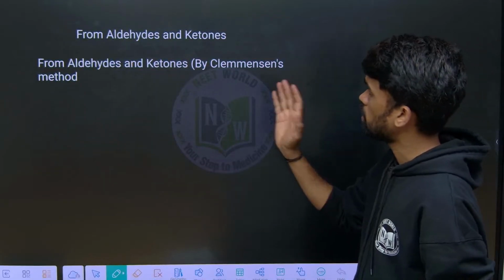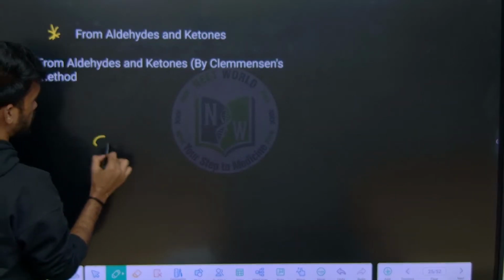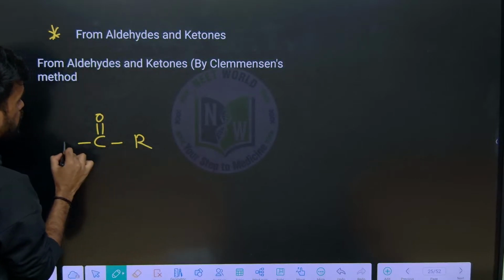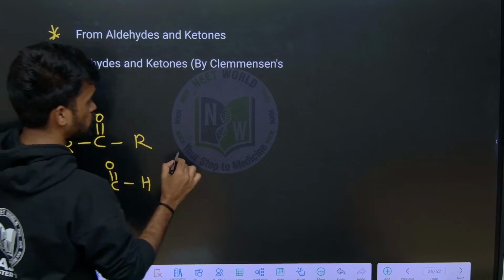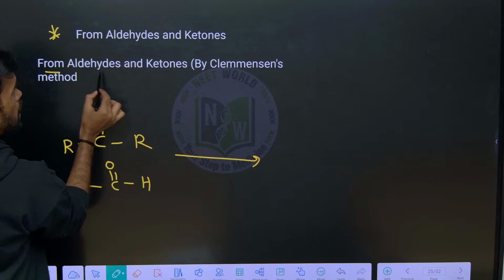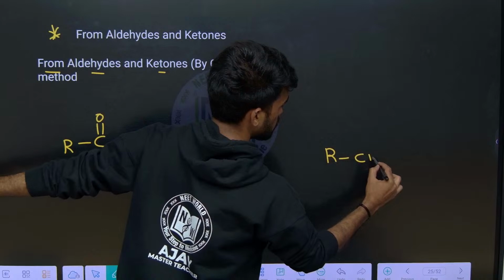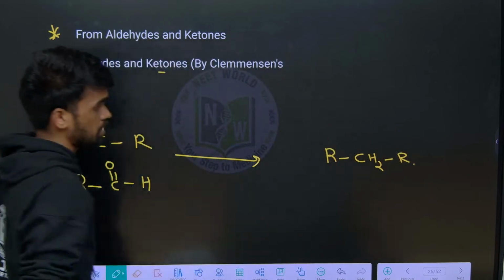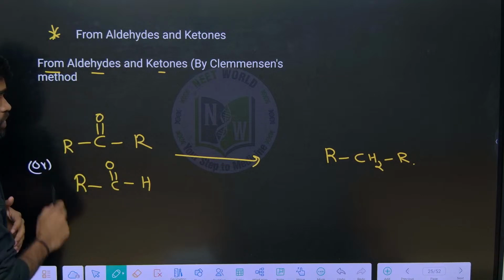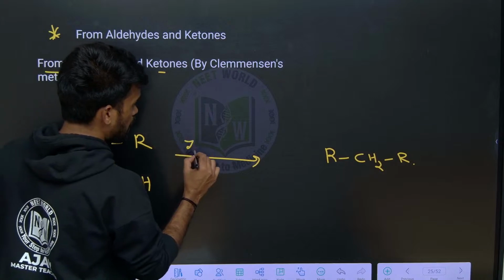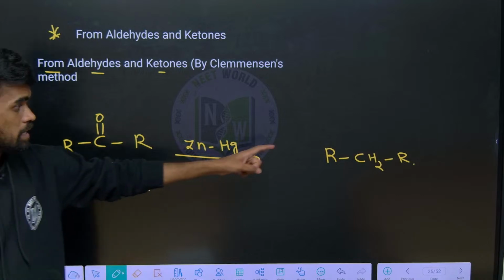One more thing here, this is important again. The remaining things we will discuss in the upcoming class. This is our last topic here. When we have ketones or aldehydes and treat them with zinc amalgam, ZnHg, in acidic medium like HCl, we will get our respective alkane.